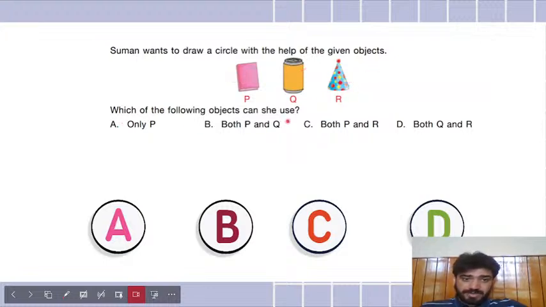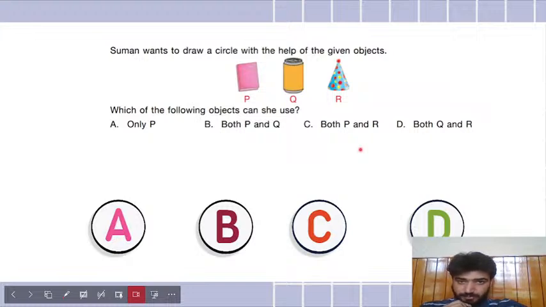Can she use only P, that is a book, or P and Q, that is a book and a can, then the book and the birthday cap is the third option. The fourth option is the can and the birthday cap, the D option. So which one is the correct option?